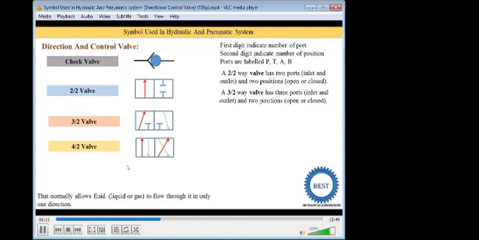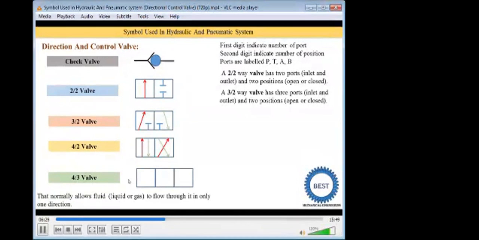Now the next one is the 4x3 valve. 4x3 means 3 positions are possible and 4 ports are there. Here you see this is the first position, this is the second position, and this is the third position.